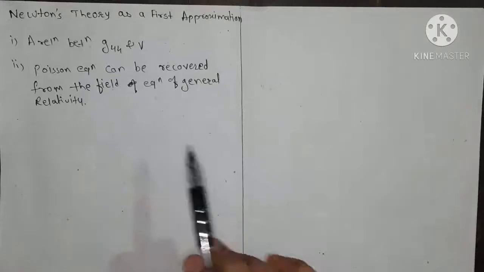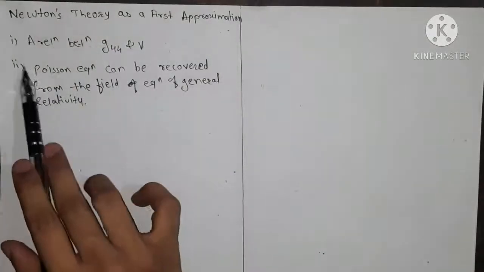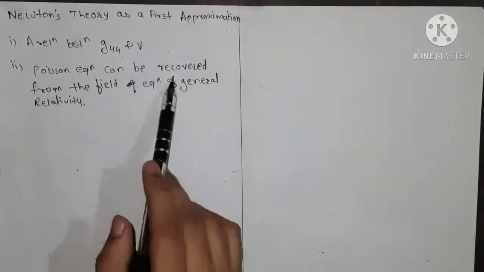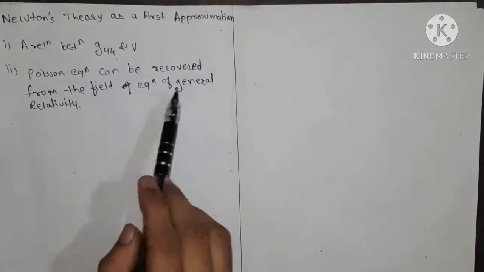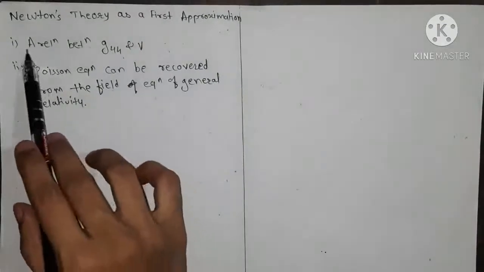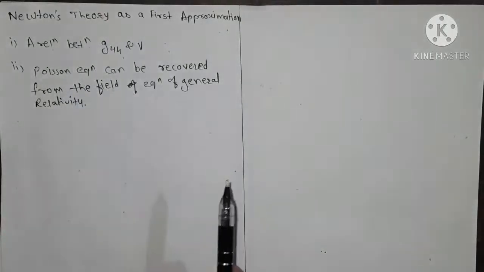So in the first approximation of Newton's theory, we saw two things: a relation between G44 and V, and the Poisson equation that can be recovered from the field equation of general relativity. In this lecture we see the first one, that is the relation between G44 and V.